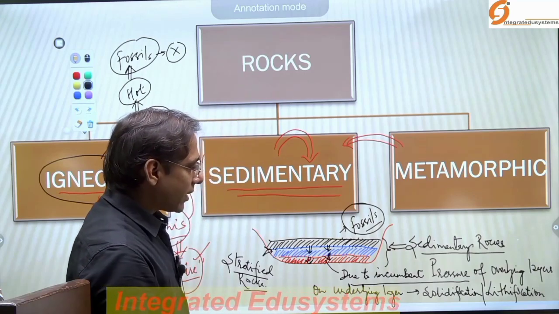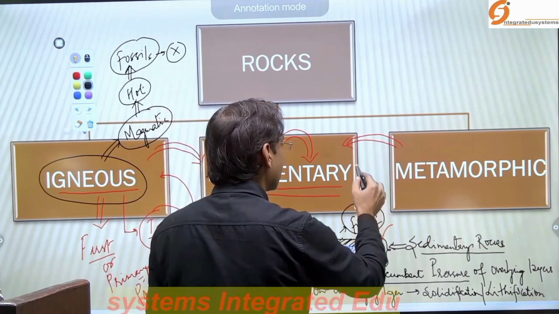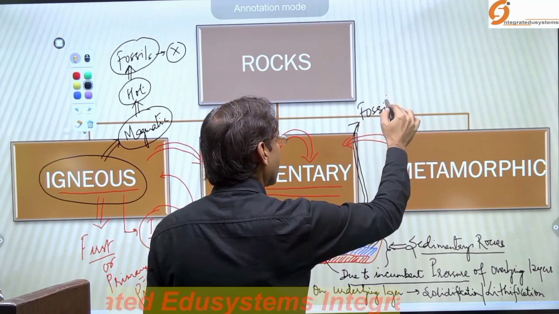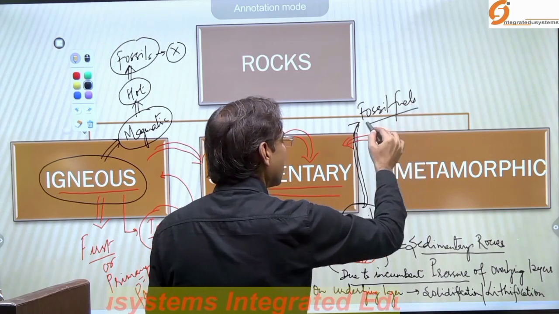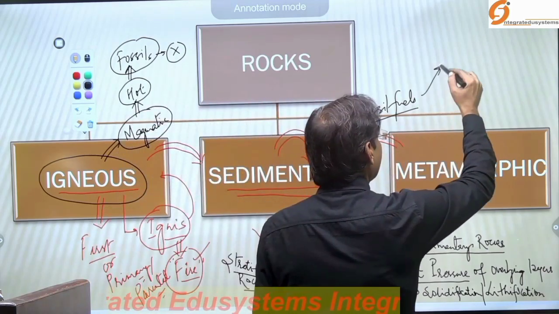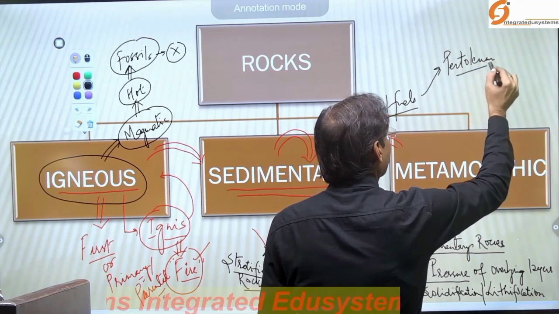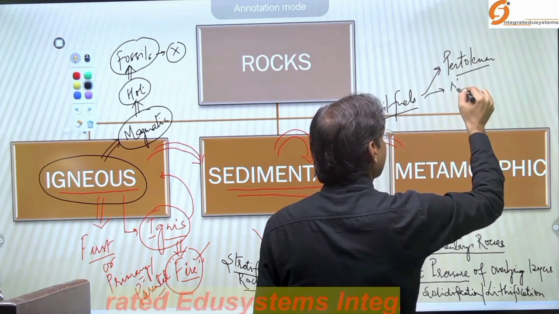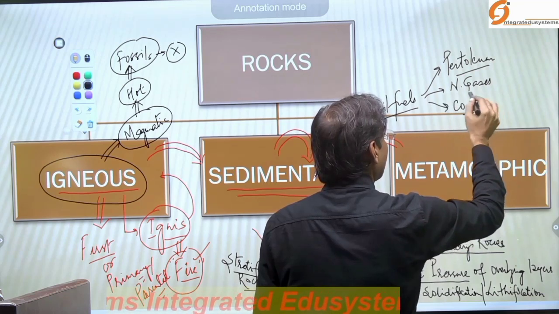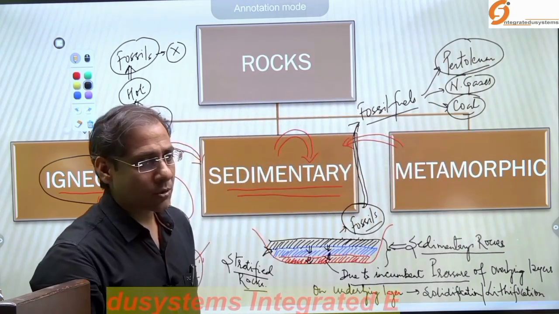And further, when you look at the present rock system, due to the fossilization, these rocks are the source of the fossil fuels. These rocks are the source of the fossil fuels, like petroleum, natural gas and coal. These are the sources.